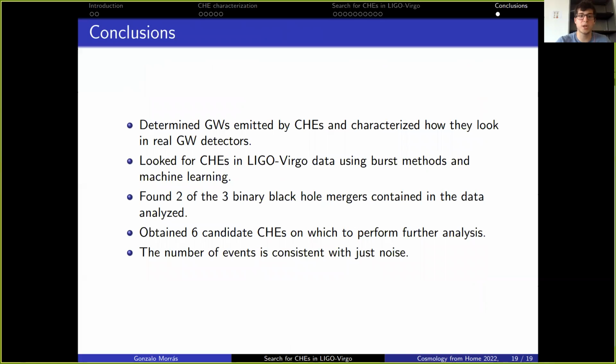Just to conclude, in this work we have determined the gravitational waves emitted by close hyperbolic encounters and characterized how they look in real gravitational wave detectors. We have looked for close hyperbolic encounters in LIGO-Virgo data using burst methods and machine learning, and we have found 2 of the 3 binary black hole mergers contained in the data analyzed. We have also obtained 6 further candidate close hyperbolic encounters on which one could perform further analysis, and the number of events is consistent with noise, so we cannot claim any detection. I will be happy to hear all your questions in the discussion sessions.